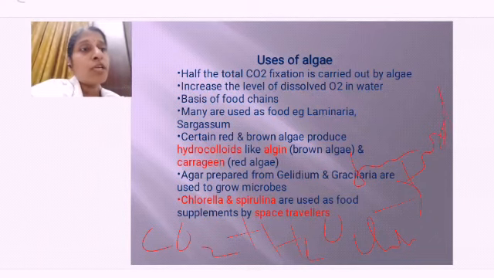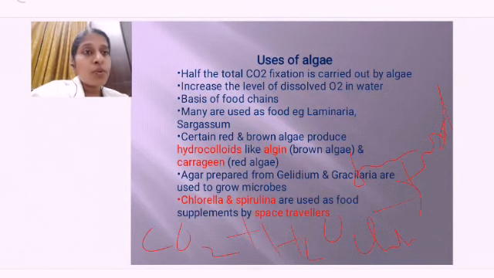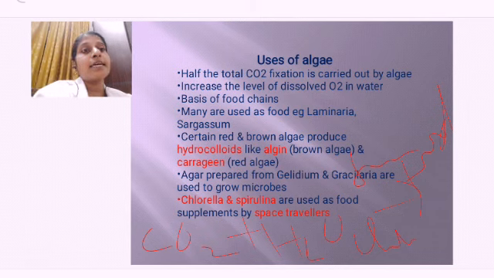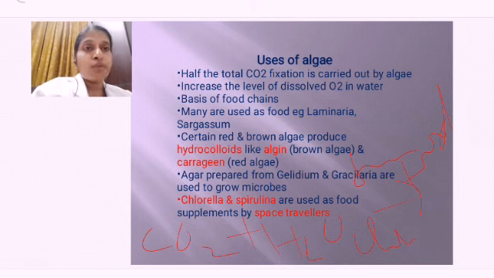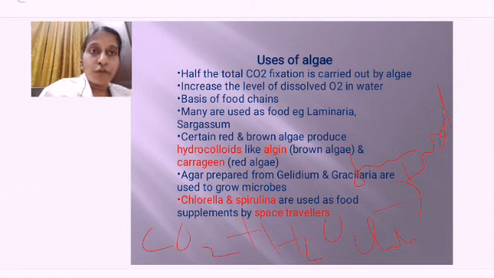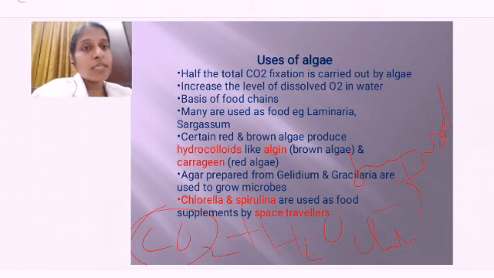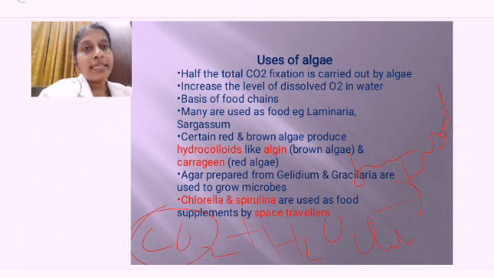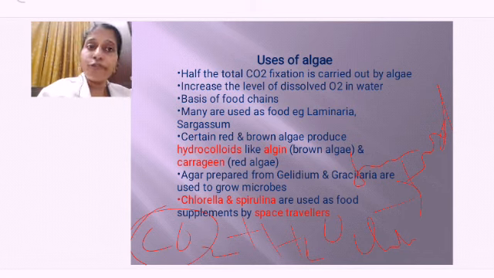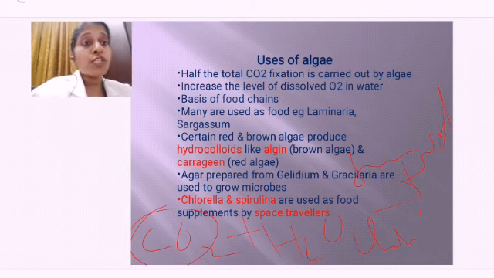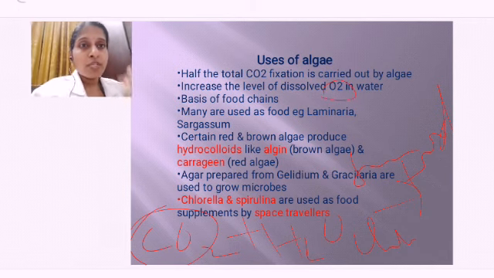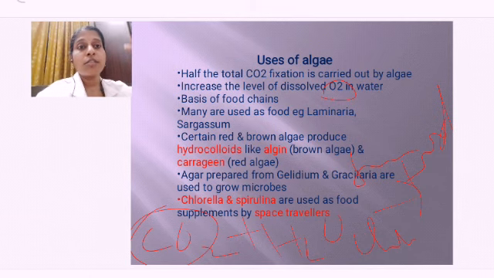We are getting food. Now when you are seeing these uses, the algae, since it is green in color, they have chlorophyll, they can synthesize their food. Okay, so this carbon dioxide is absorbed by this algae and it is fixed for photosynthesis, for making food. Clear? And when this process is taking place, what is released? Oxygen is released. So carbon dioxide is taken, so the concentration of carbon dioxide in the atmosphere is coming down and oxygen is released during photosynthesis. Oxygen concentration is going up.